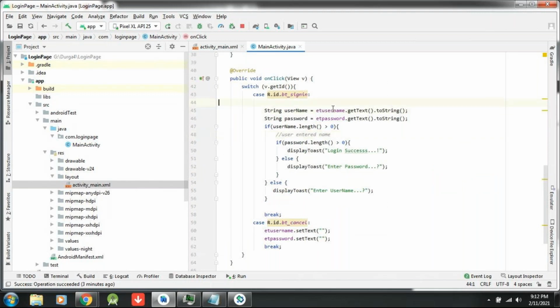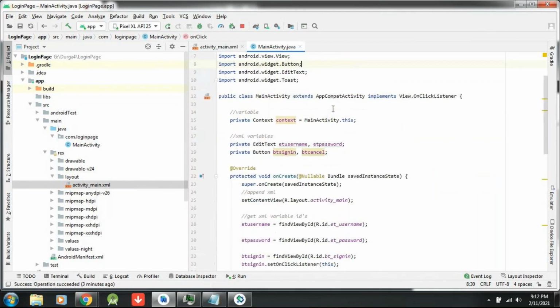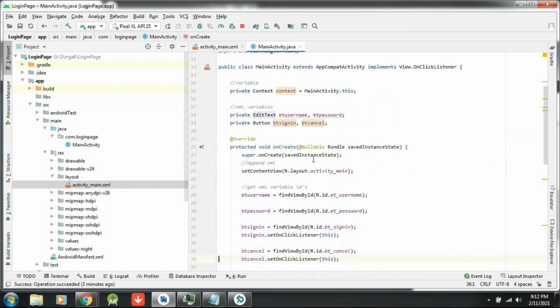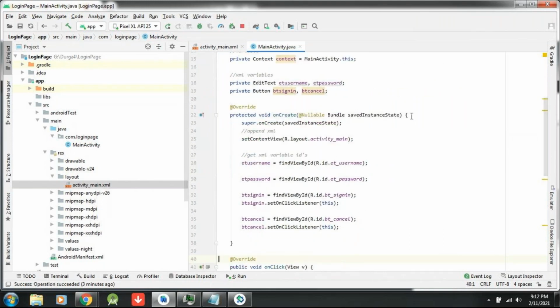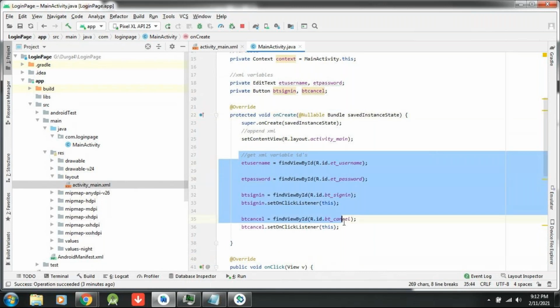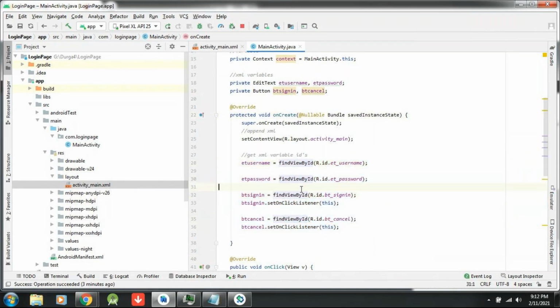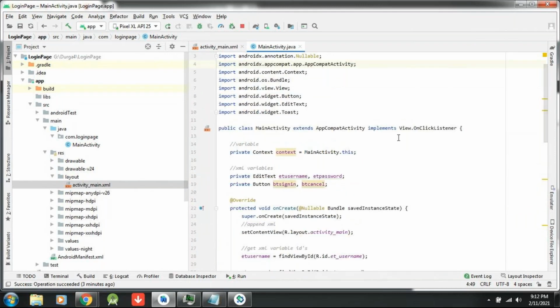In the main activity, first I have taken a context variable, two edit text variables, and two buttons I declared. In the onCreate method, inside the onCreate only you have to write findViewById. See, this onCreate method started here, ended here. Inside this only you have to write everything, because I am not writing any other methods. So here I have written findViewById, findViewById. For the button I have written setOnClickListener. For setOnClickListener I have invoked it with implements OnClickListener.